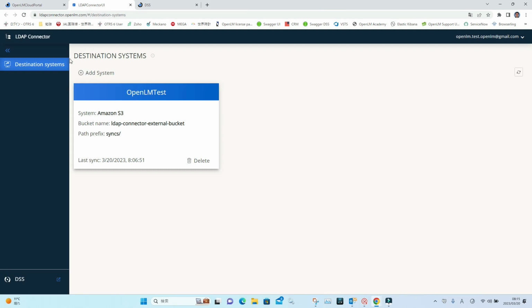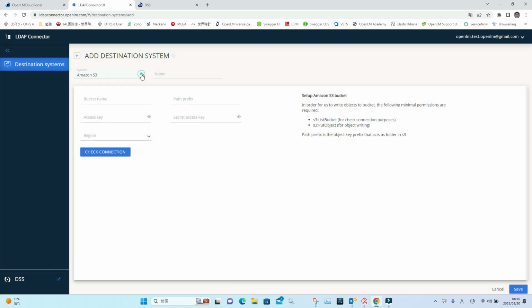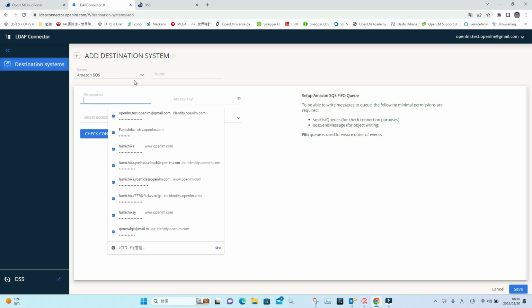Then, as a destination system, you can add a system here. So this is the Amazon S3. You can save your source database, like Active Directory entities, into the S3 bucket or SQS GUI.